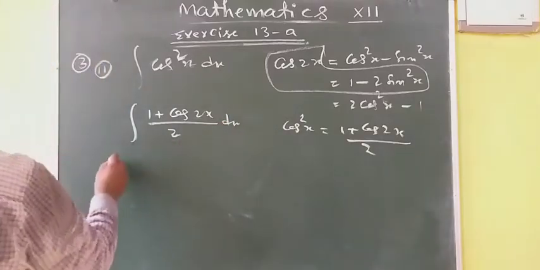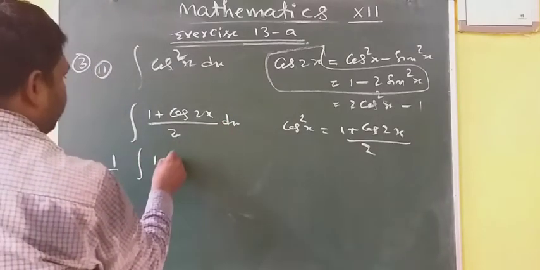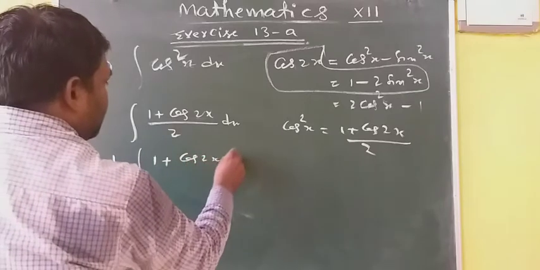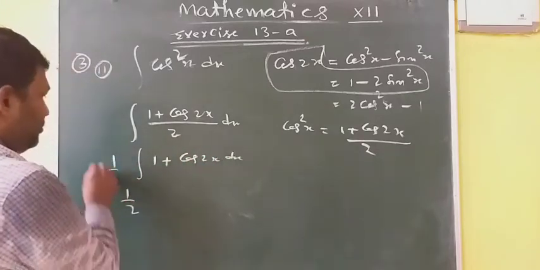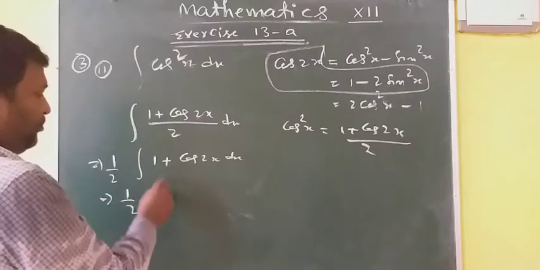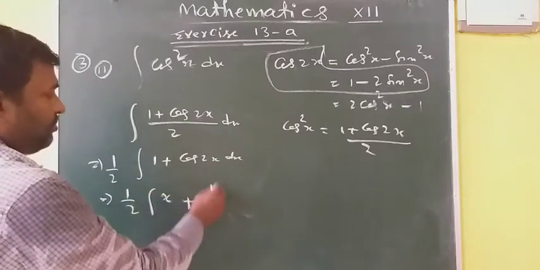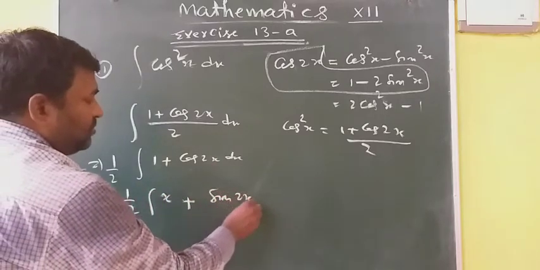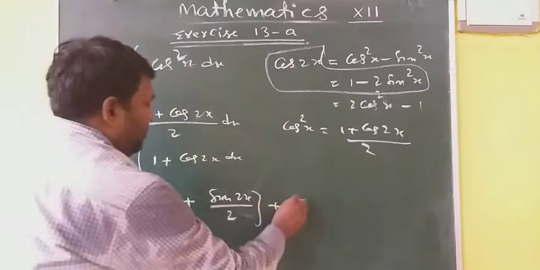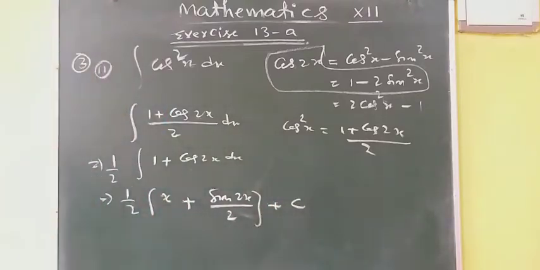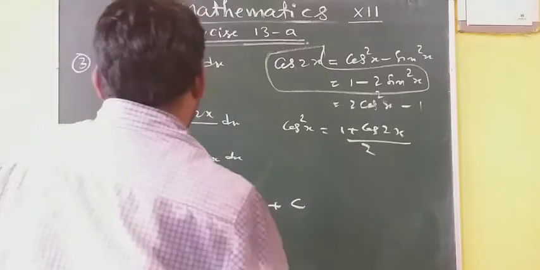Okay, so this 1 by 2, integration of 1 plus cos 2x dx. Now 1 by 2, integration of 1 is x, plus integration of cos 2x is sin 2x by 2, plus c. Similarly, you can integrate cos cube x and sin cube x.